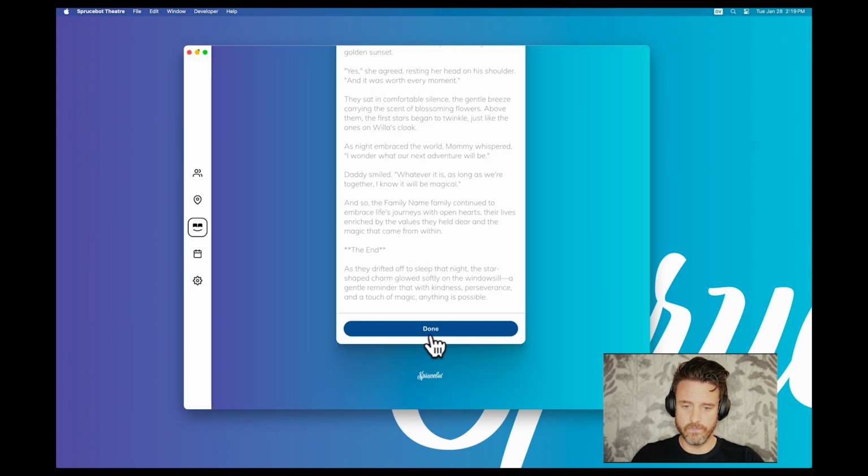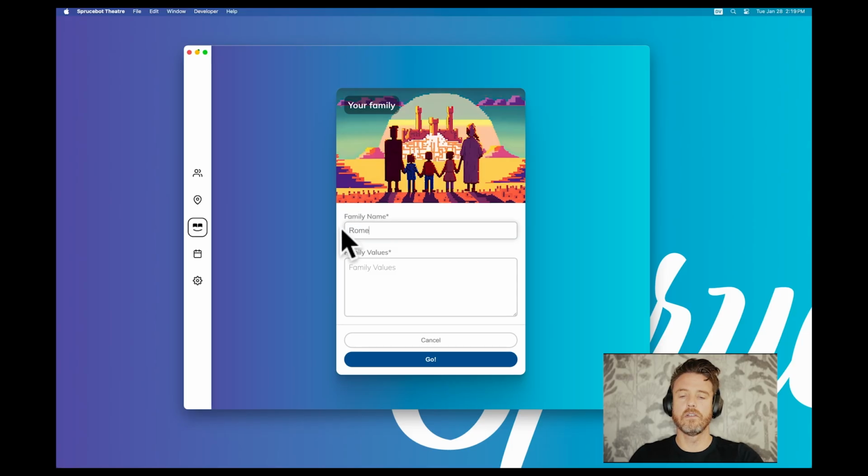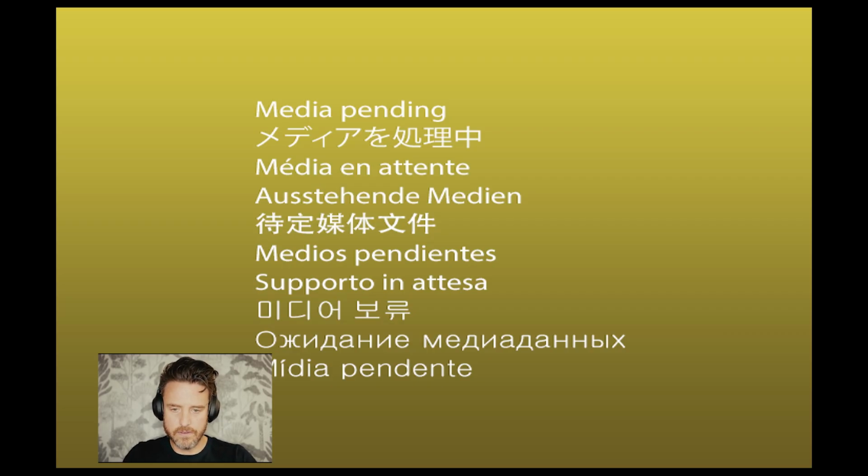Done. Family values. Romero family. The Romeros. Let's do that. The Romeros and family values. Okay, so I need to get our family values. Let me just like get that on another screen somewhere here. All right, here we go. Got my family values. I'm gonna paste them in. Formatting doesn't matter. Look, Romeros are always curious but know how to trust themselves. Romeros never give up but know when to pivot. Romeros always try their best but know when to take breaks. Cool. Let's save that. Let's save, right? That one's so fast. Yeah, it does go so fast, doesn't it?